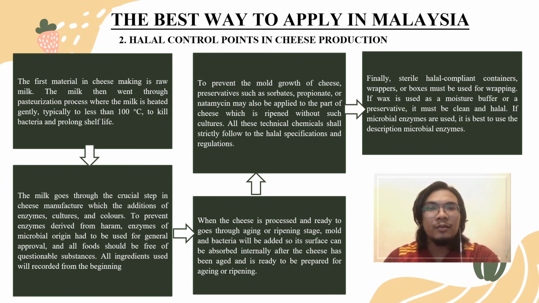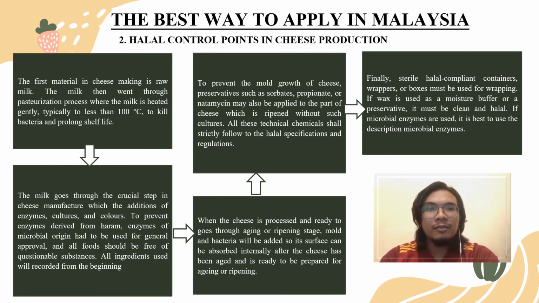In halal cheese production, the enzyme used is an enzyme that came from microorganisms, so it will be approved for the general public. So if any food uses the cheese, there will be no question whether the food is halal or not. All of these ingredients will be recorded and documented from the beginning until the end. Then when the cheese is processed and ready to go through the aging process, mold and bacteria will be added, so the surface can be absorbed internally after the cheese has been aged and is ready to be ripened.